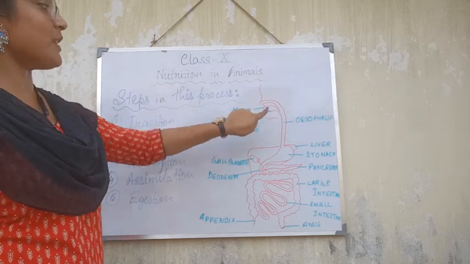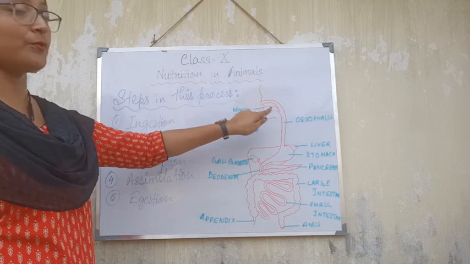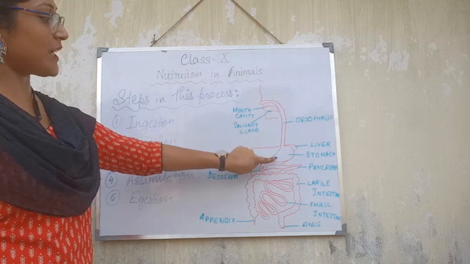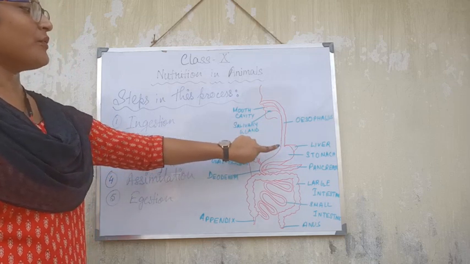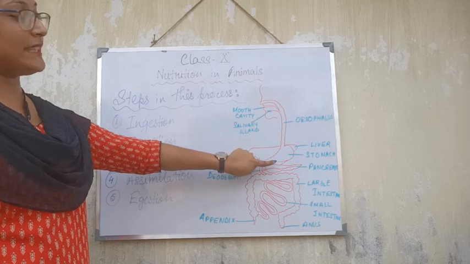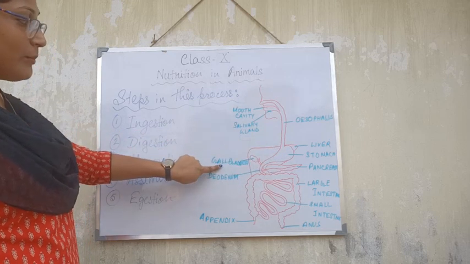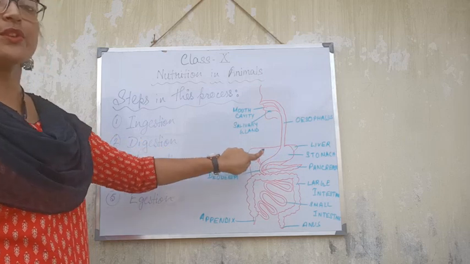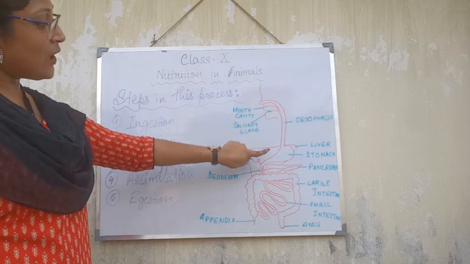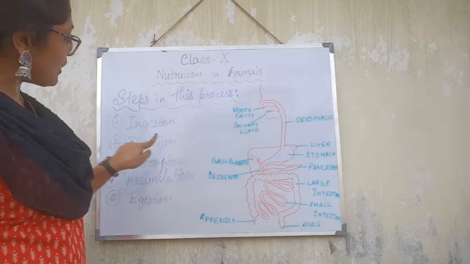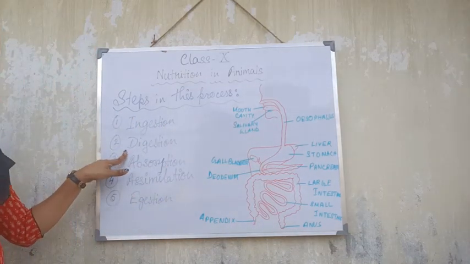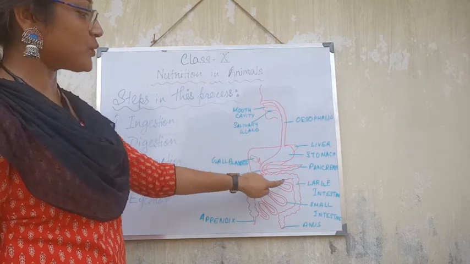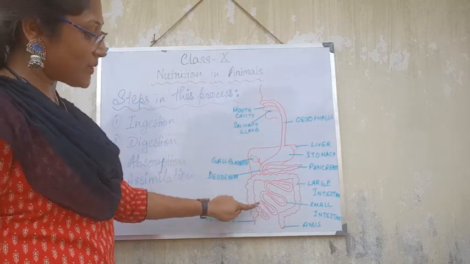After that, from the mouth, the saliva mixes with the food, and it goes to the stomach, where digestion happens. From the liver the bile juice will come and be stored in the gallbladder, and from the pancreas the pancreatic juice will come and mix with the food, and here the process of digestion will be completed.